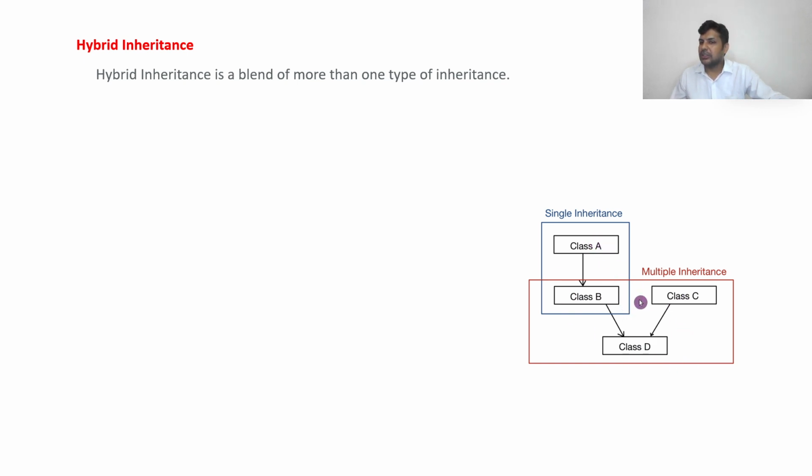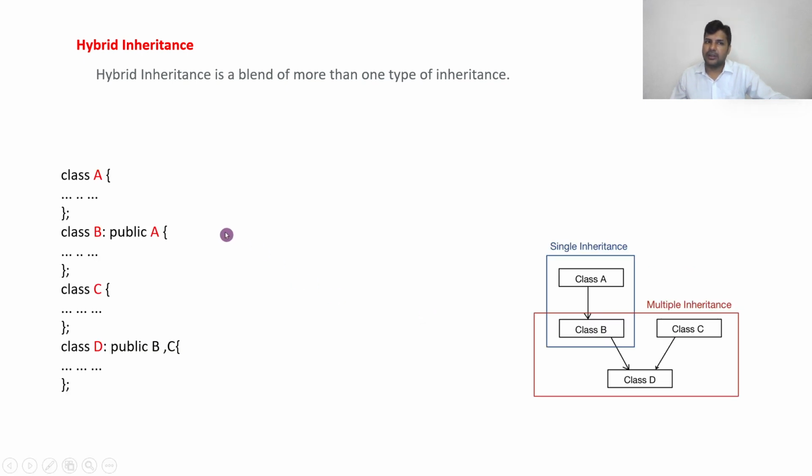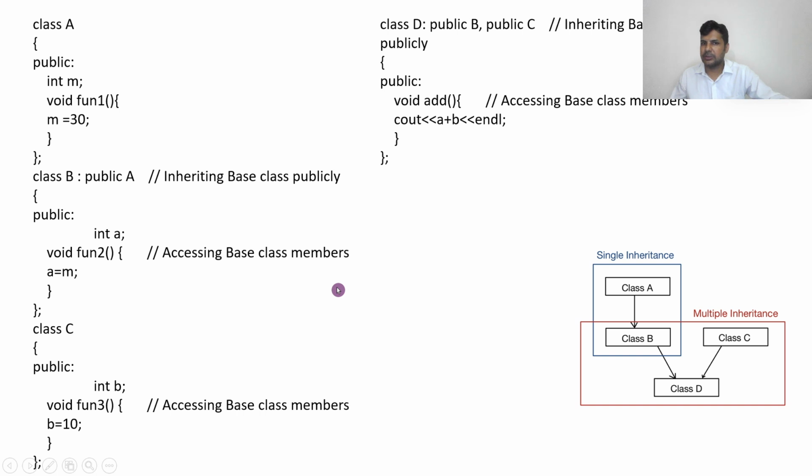So there is a combination of single inheritance and multiple inheritance, both. This is called hybrid inheritance. How will it work? B is inheriting A, the same way C I have created, and D is inheriting B and C. Let us see a small program.